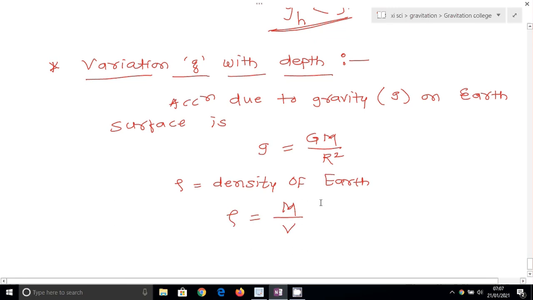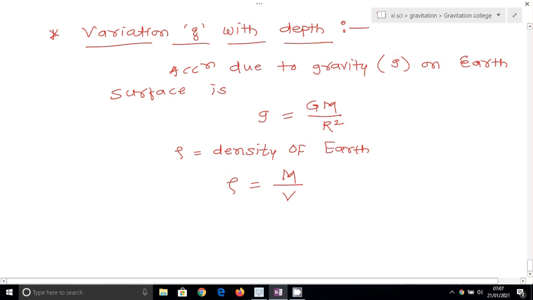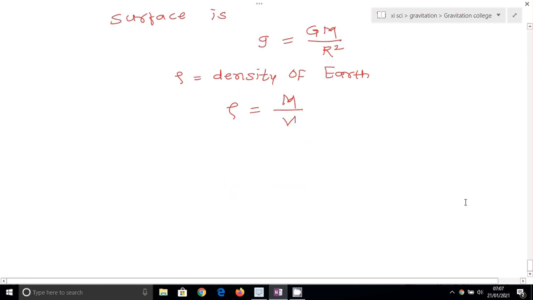We can imagine that earth is a sphere, and we know the formula for volume of sphere. So the mass capital M is equal to rho into 4 by 3 pi r cube. This 4 by 3 pi r cube is the formula for volume of sphere, and earth is spherical in shape.